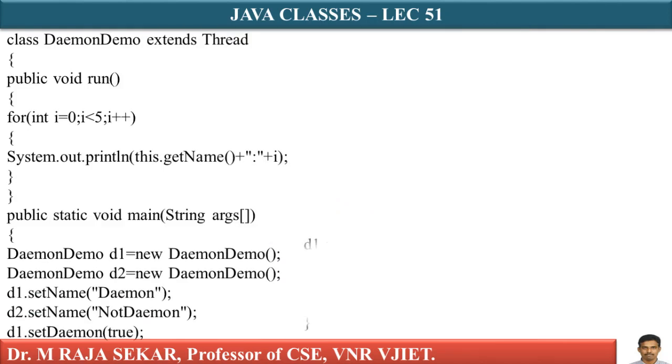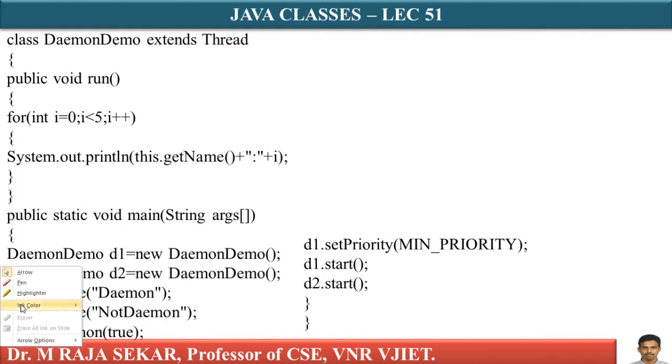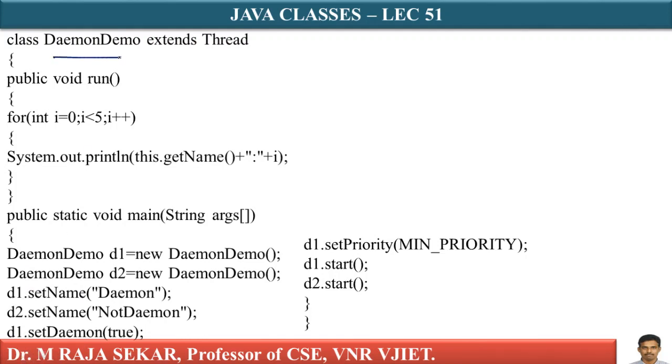We will try to understand this with the help of a simple program. This is a simple and straightforward program. Class, my class name is DaemonDemo extends Thread. Of course, this is the first step to create a thread. This is public void run, in which I am printing this.getName() in a loop, i equal to 0 to 4, which we learned.